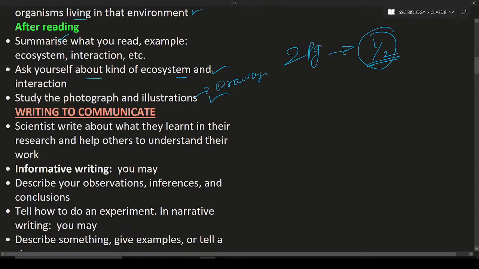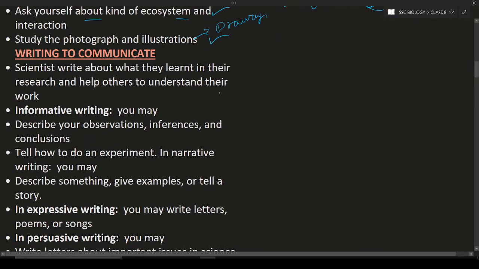Next is writing to communicate, which means how you can communicate with other scientists. That is the main important thing. If you are a scientist, how do you communicate your research? That is the most important thing. Scientists write about what they learned in their research, and also help others to understand their work.